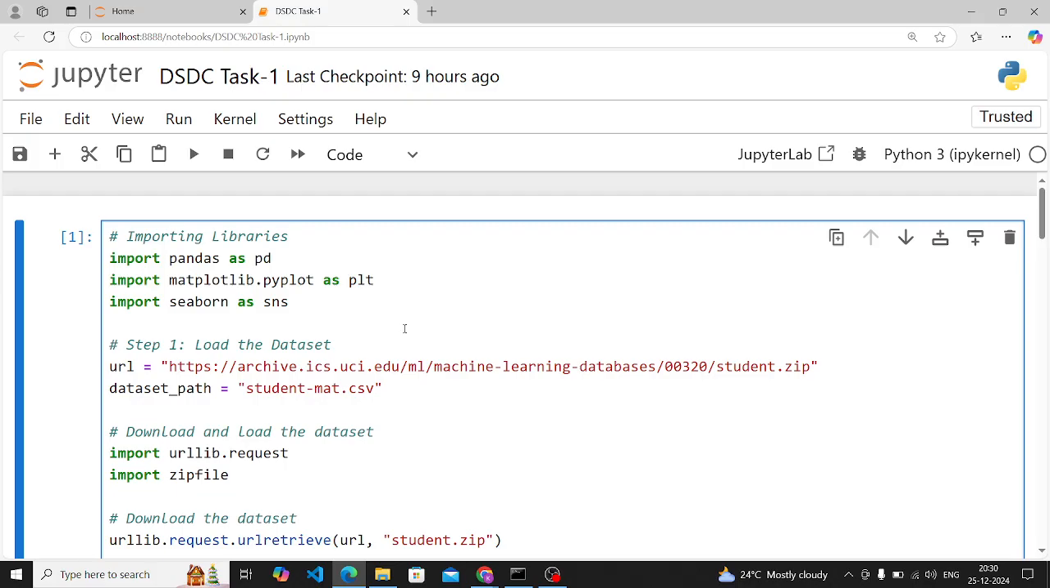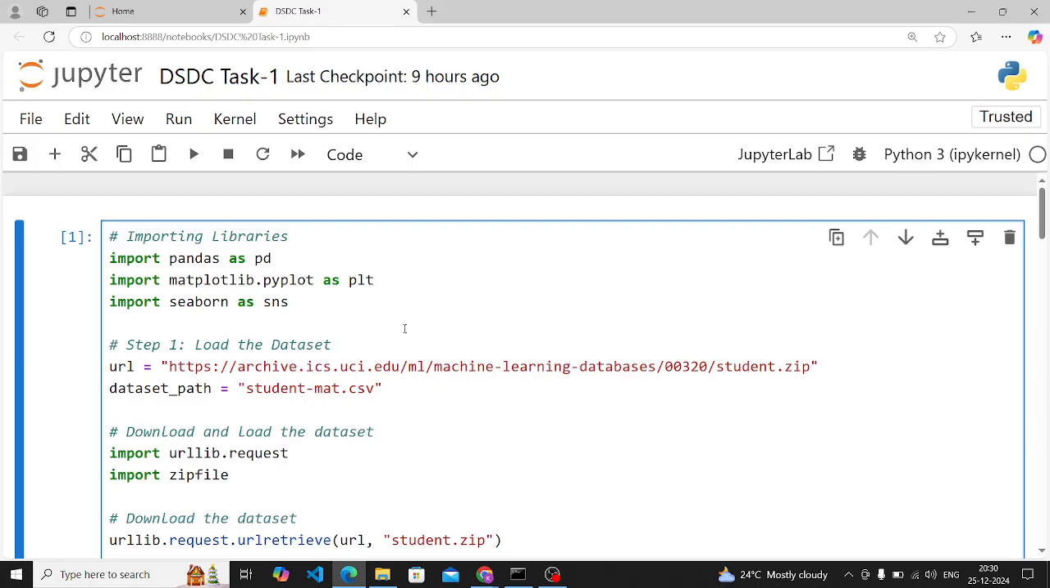Then comes the code format. The code should be written in a single Jupyter notebook with clear cell divisions. The reason is to encourage organized and modular programming, simulating professional data science practices. So the code should be written in a single Jupyter notebook.